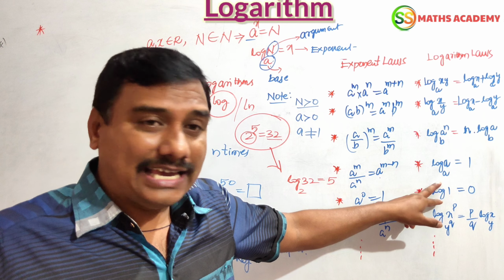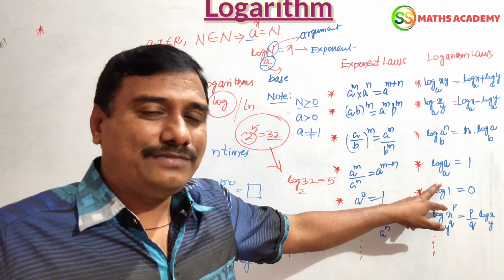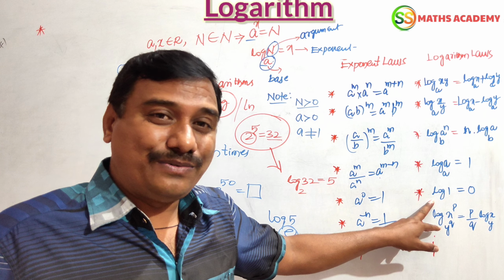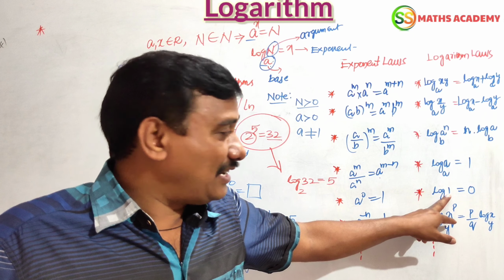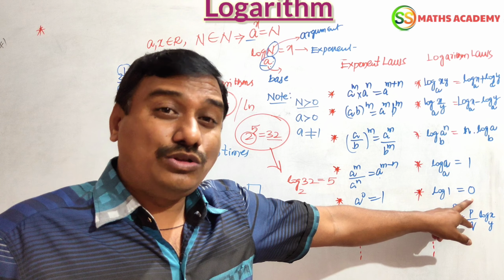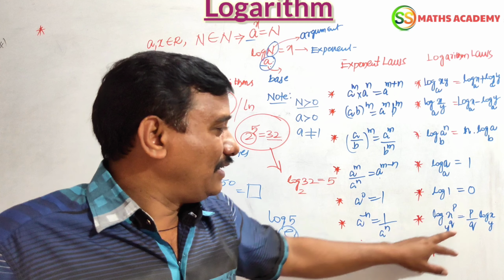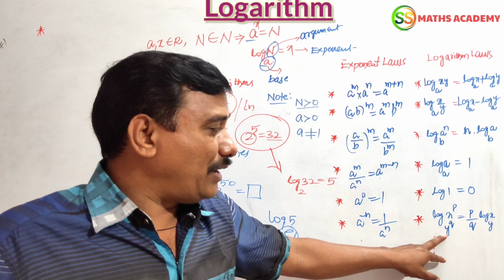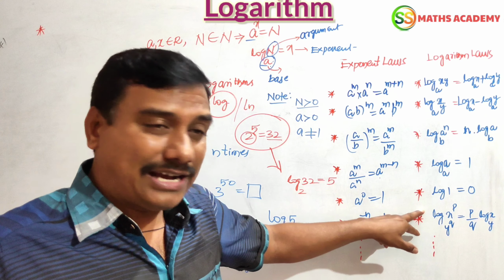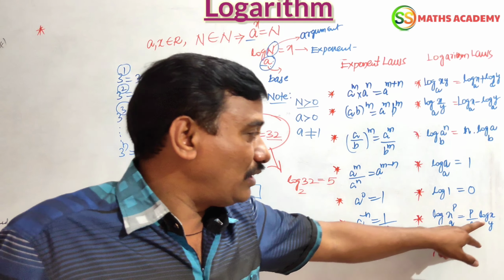Now log a to the base a, when the argument and base are the same, we get the answer 1. Now log 1 equals 0. I said it very clearly: log 1 to the base anything is 0, so log 1 to the base 100 is also 0 only. Log x to the power of p to the base y to the power of q is nothing but p comes to the front and q goes to the back as a coefficient, p by q, log x to the base y.